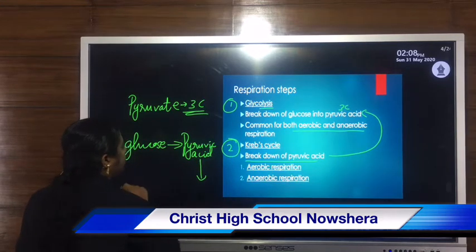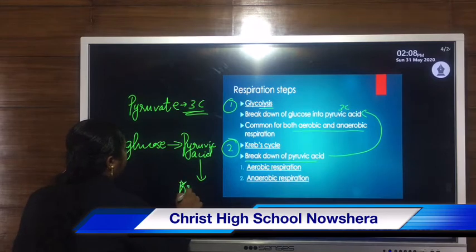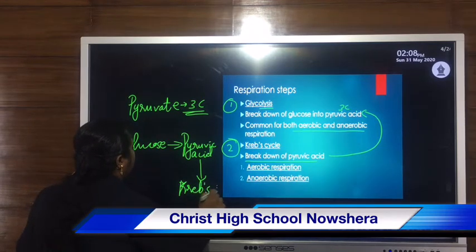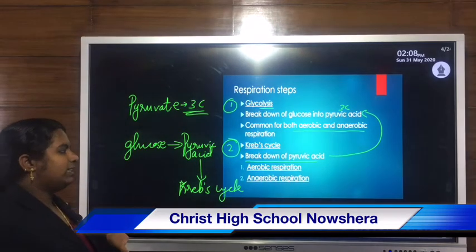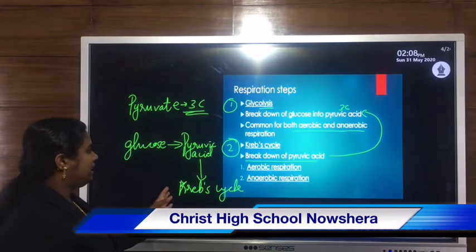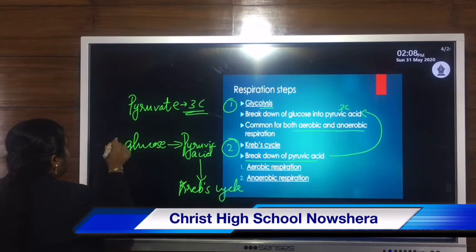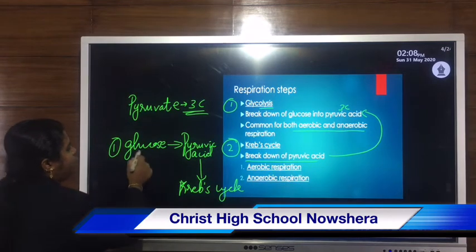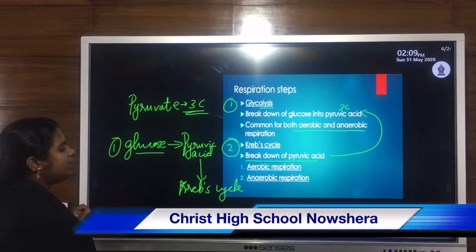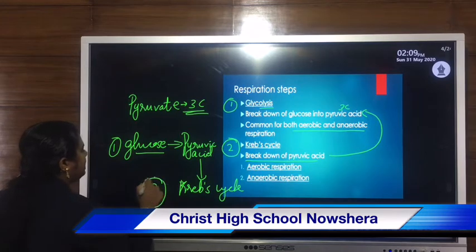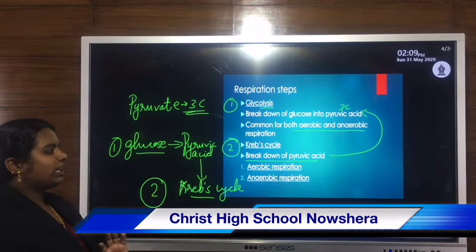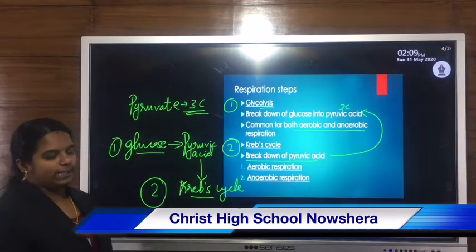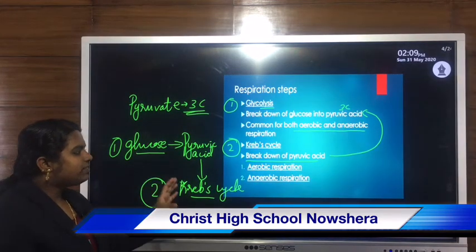Then the further breakdown of pyruvic acid takes place during the second step, that is Krebs cycle. So first step, glycolysis, is splitting of glucose into pyruvic acid. Then second step, Krebs cycle, means the breakdown or splitting of pyruvic acid takes place during Krebs cycle.